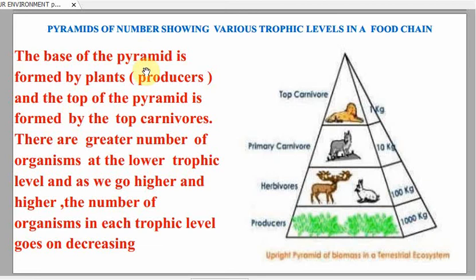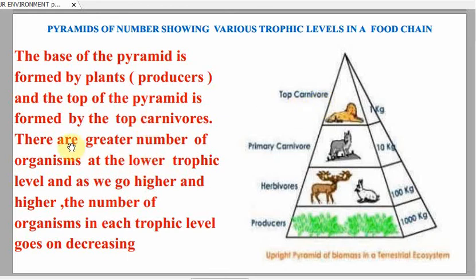If we count the number of species or organisms living at each trophic level in a food chain, then we can represent the food chain by a pyramid of numbers. Now the base of the pyramid is formed by the producers and the top of the pyramid is always formed by the top carnivore.